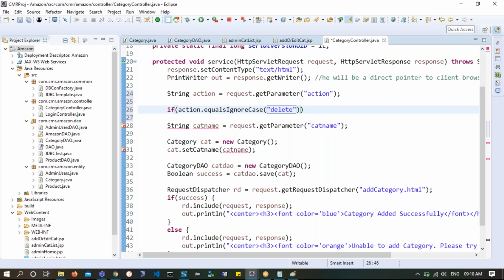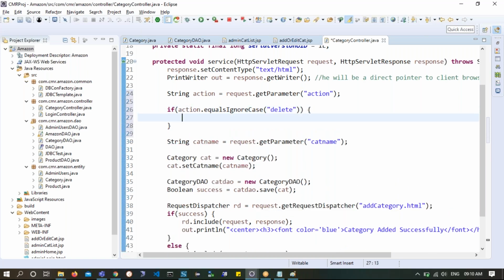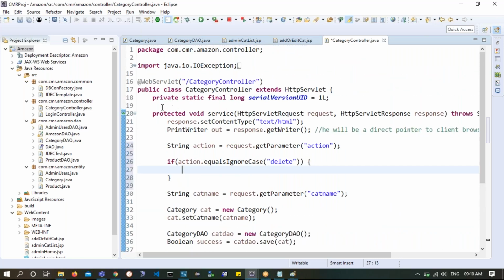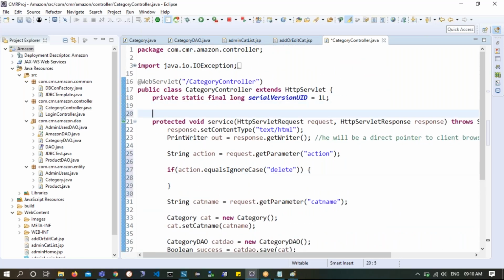So all I have to do is work on this category DAO. So I'll have to call the, what do you call this, you can call the category DAO. The best way to deal with this one is to have this category DAO available on the head of the servlet like this.